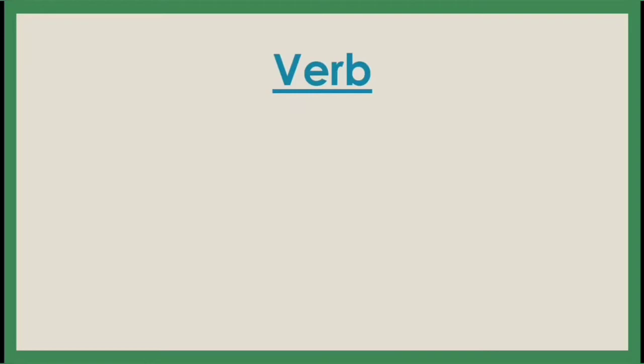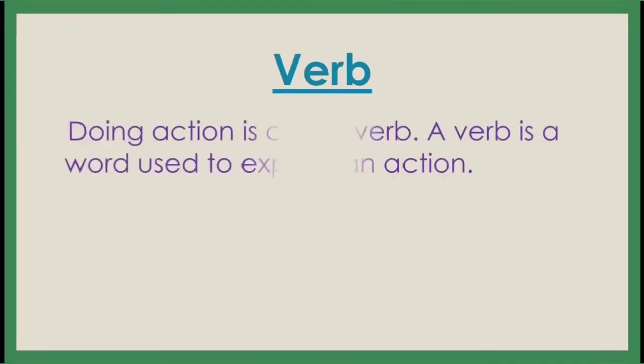Let's see the next one, and that is the verb. What is a verb? Simple. Doing action is called verb. A verb is a word used to express an action. See, in 24 hours, whatever we do is called a verb. We laugh, we eat, we drink, we sleep, we jump, we run, we walk, we smile.